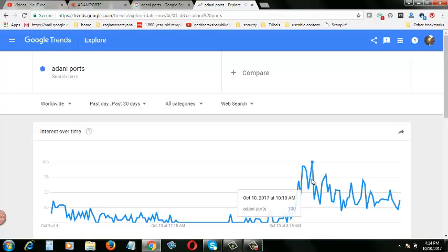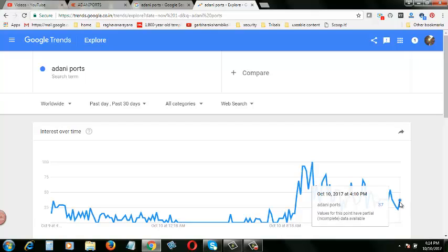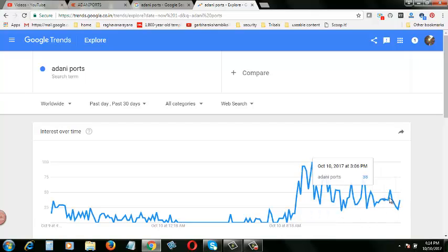the interest in Adani Ports has increased. It is like a spike. Okay, and the interest slowly went down, but still it is there. There are so many spikes. You can see here, 1, 2, 3, 4, 5. By 3 o'clock, by 4:10, the interest in Adani Ports is slowly going down, but it is still up when compared to the baseline. Now, this is the interest shown by people across the world.